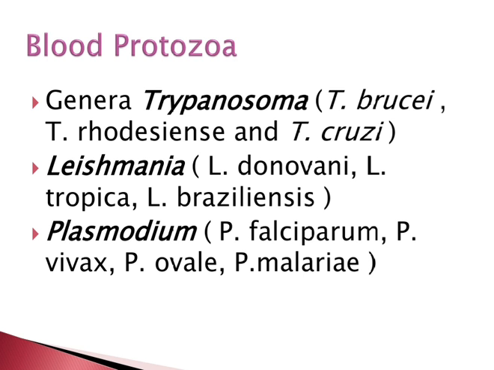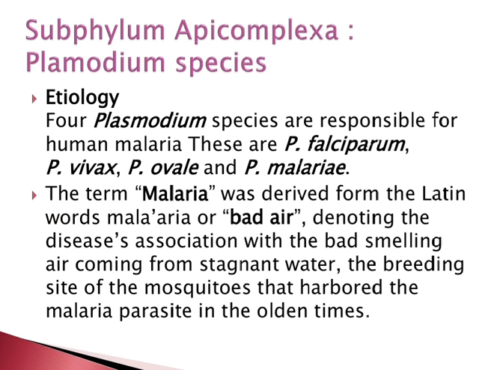And the third one is the Plasmodium. The types of Plasmodium: falciparum, vivax, ovale and malariae. The subphylum Apicomplexa. This is a Plasmodium species. While speaking about the etiology, there are 4 Plasmodium species that are responsible for human malaria. These are Plasmodium falciparum, vivax, ovale and malariae.